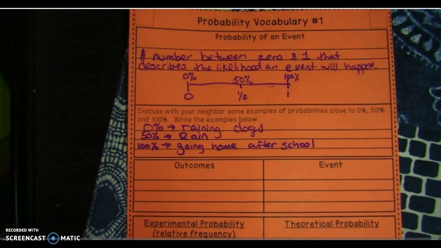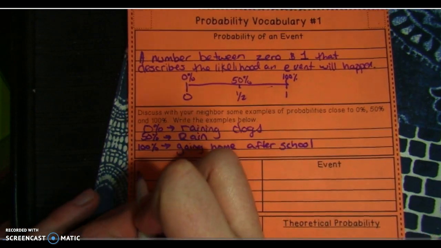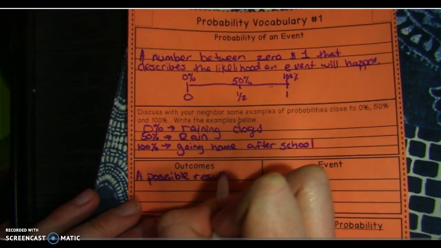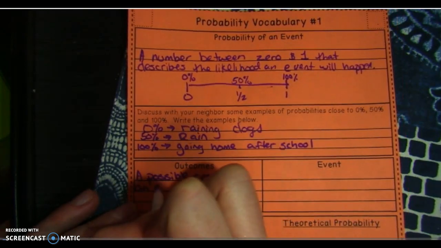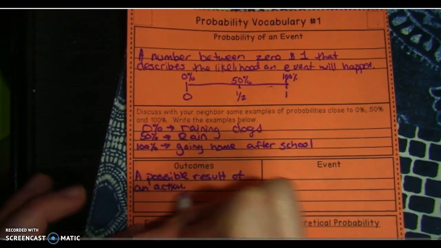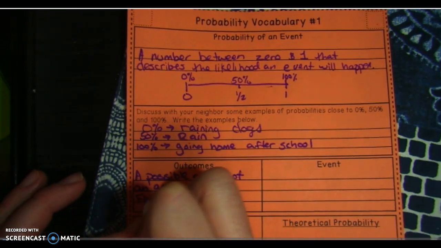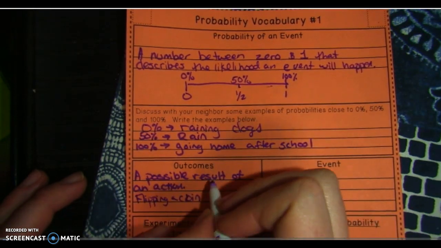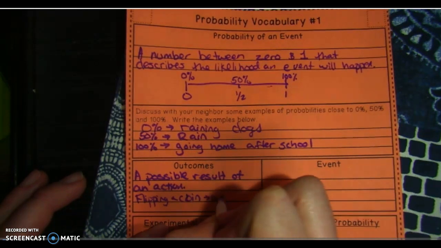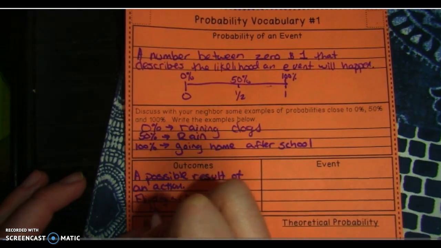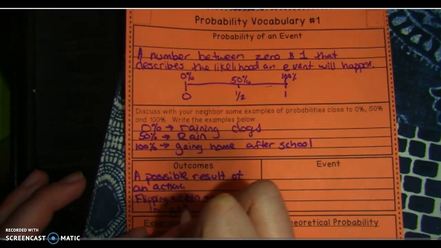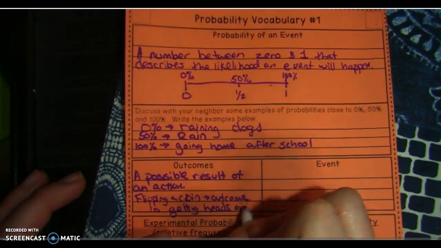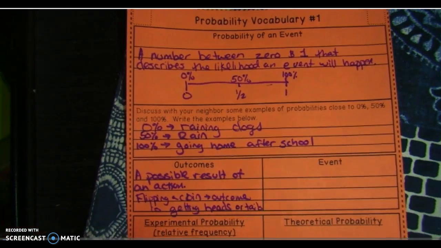All right, so an outcome, we say an outcome is a possible result of an action. So the action could be like flipping a coin. All right, the outcome is getting heads or tails. Sorry, my handwriting's pretty sloppy. Heads or tails. So that's the outcome.